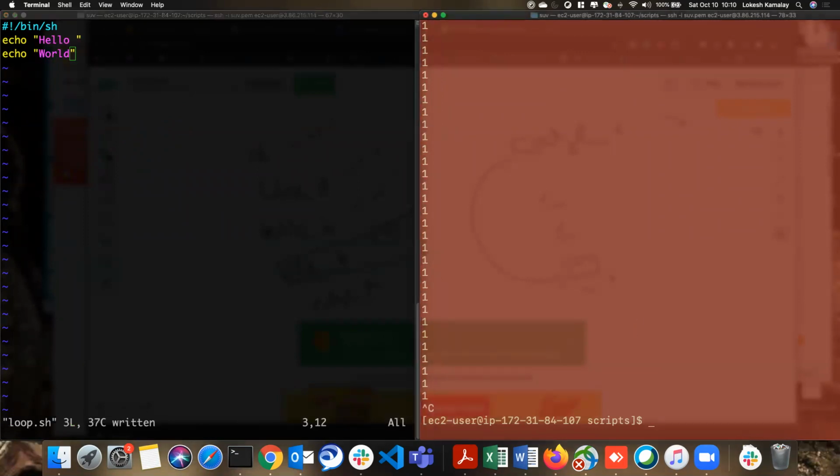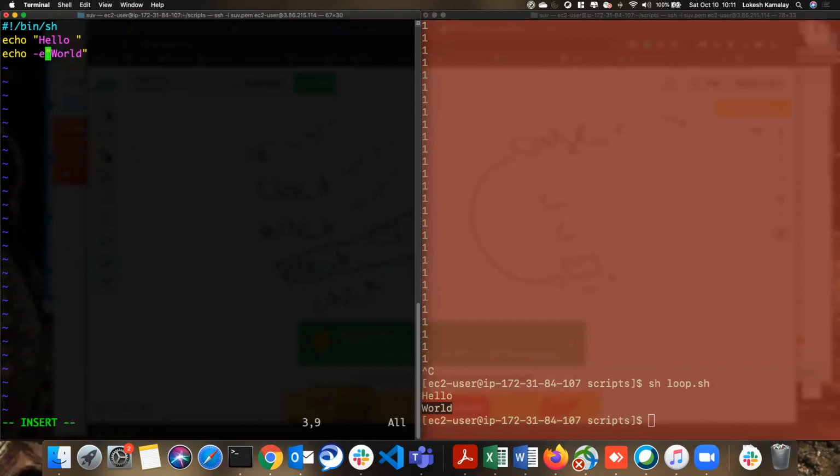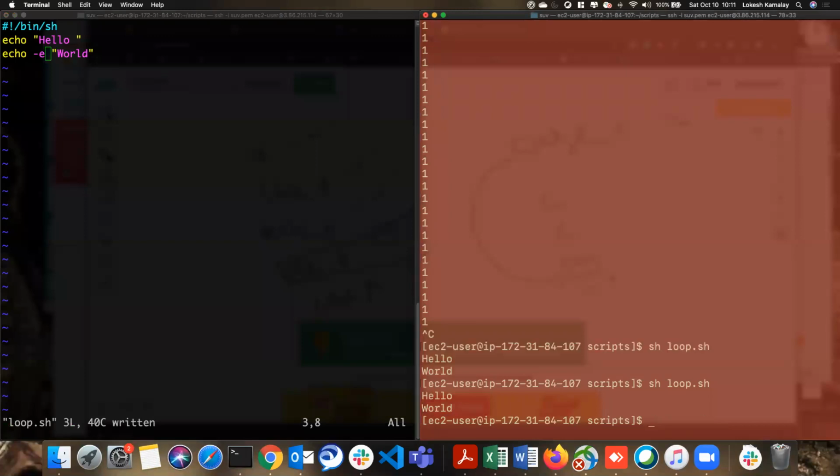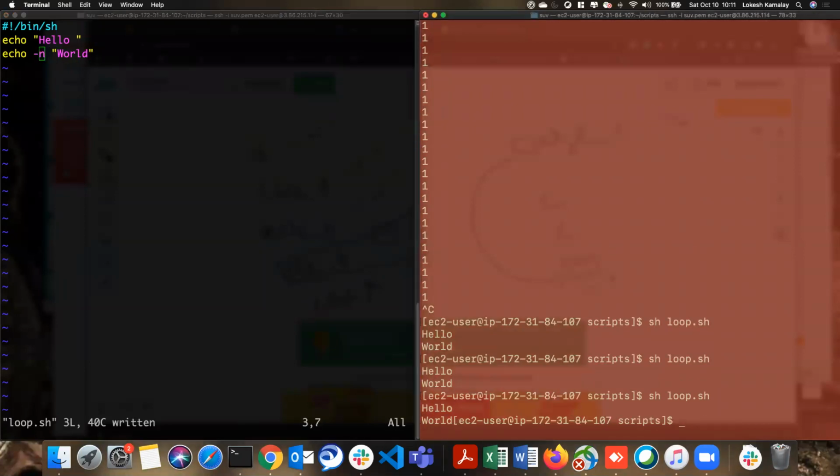If I run this, it is giving hello world on 2 different lines. But I wanted to print this adjacent to this, then I need to use -e. Let me see, it's minus e and minus n. No, sorry.